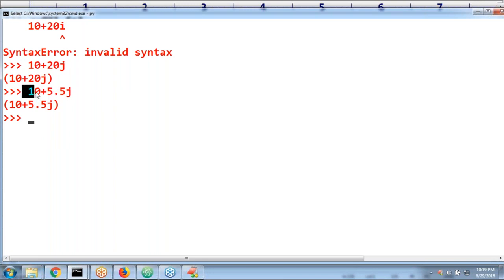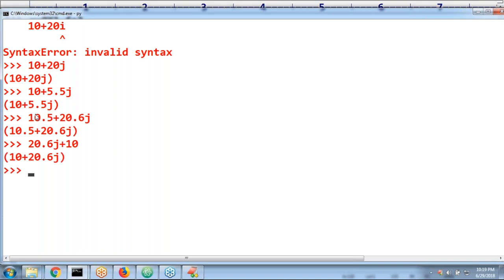In the real part you can take float values or int values. 10.5 plus 20.6J, is it valid or not? Perfectly valid. Here I'm taking 20.6J plus 10. It's also valid, have you observed? But still it is treated internally as 10 plus 20.6J only. Even if you reverse it, it is still considered like that only.